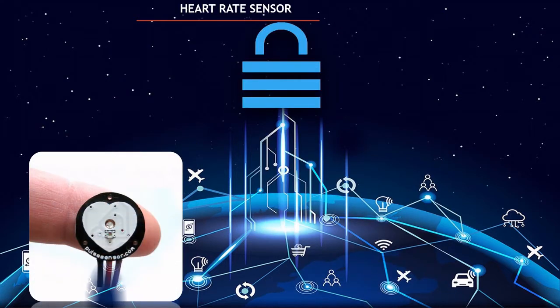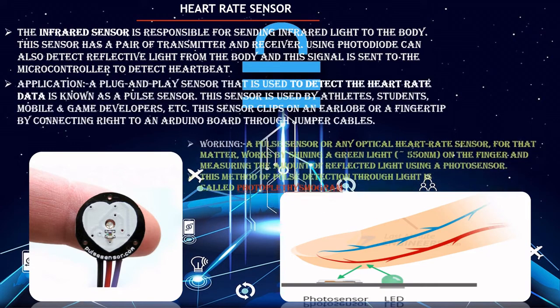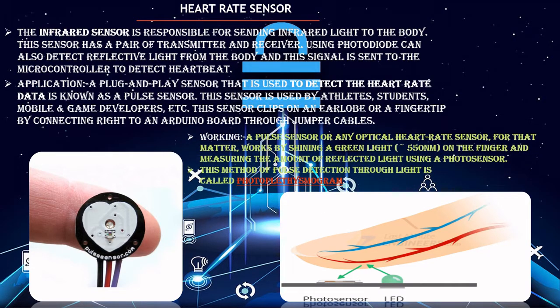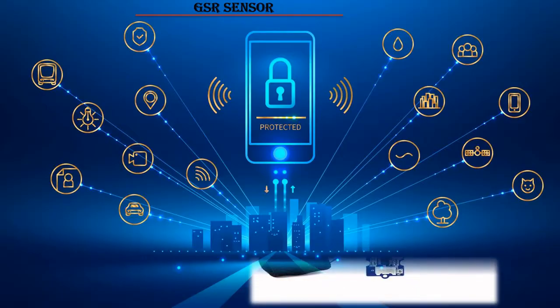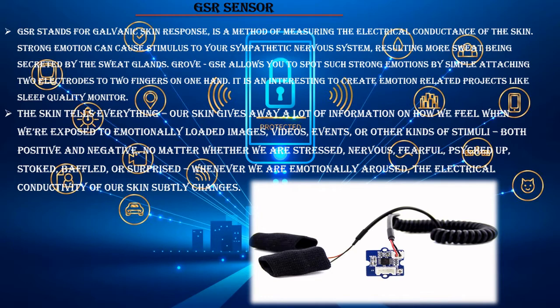Next is the heartbeat sensor. The heartbeat sensor is designed to give a digital output of heartbeat when a finger is placed on it. When the heartbeat detector is working, the beat LED flashes in unison with each heartbeat. This digital output can be connected to a microcontroller directly to measure the beats per minute rate. Next sensor will be discussed by Kamlesh Kumar. I am going to speak about the GSR sensor.